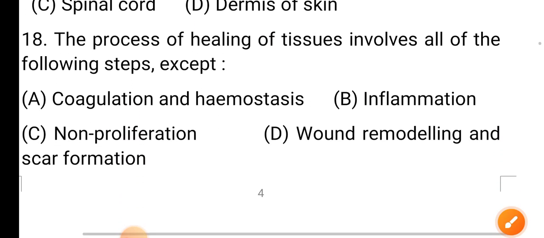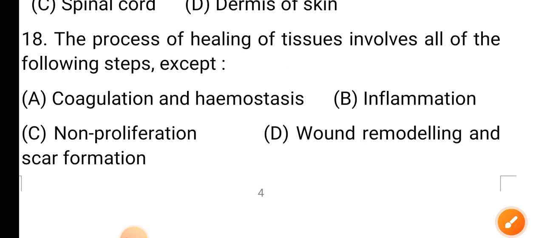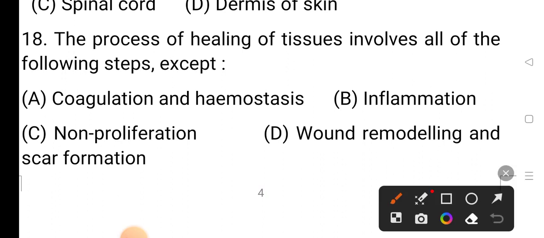Question number 18. The process of healing of tissues involves all of the following steps except option A coagulation and hemostasis, option B inflammation, option C non-proliferation, option D wound remodeling and scar formation. The correct answer is option C, non-proliferation.